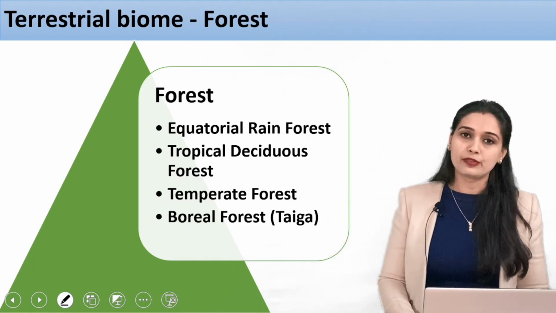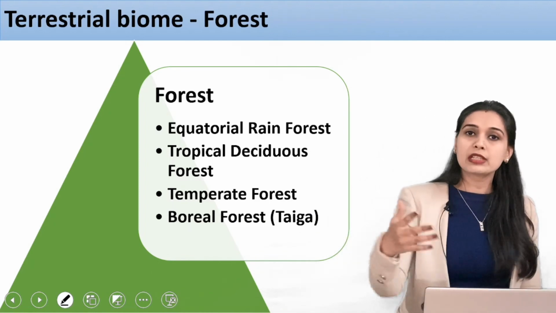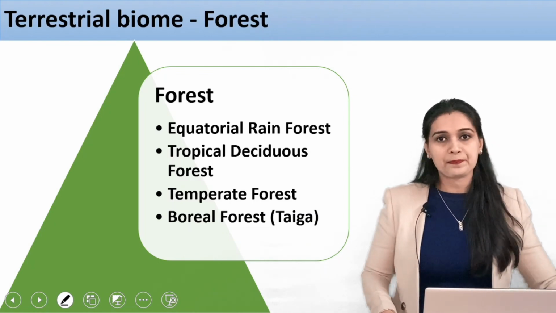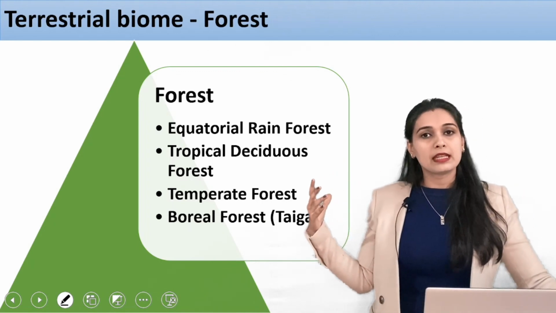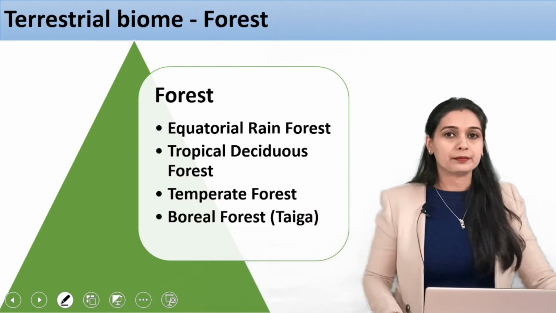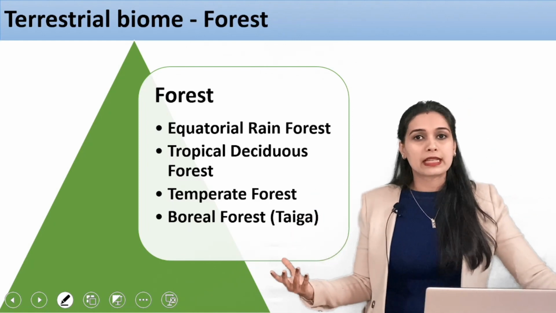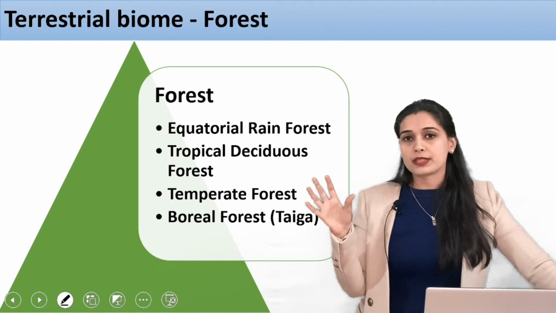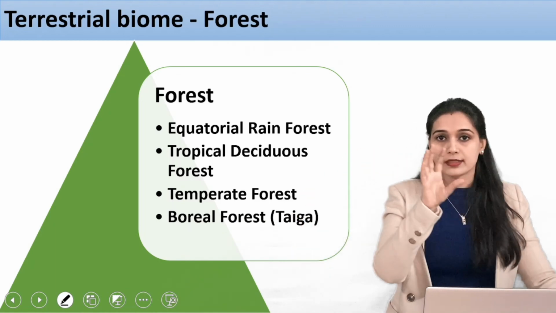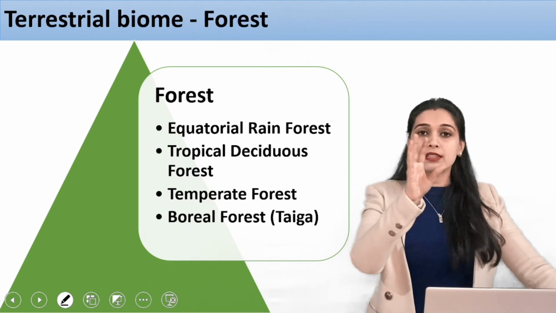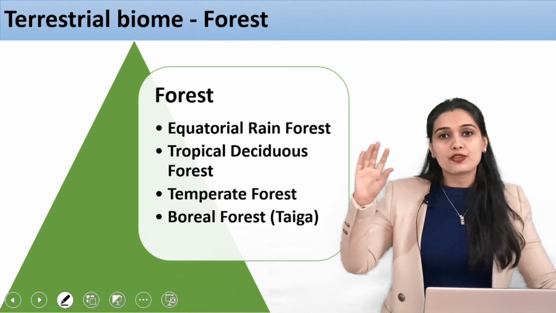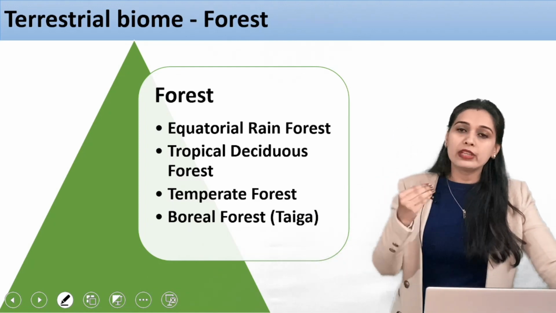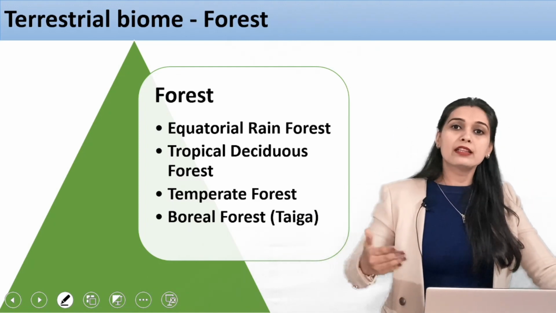If you talk about the forest, there are certain different types of forest. It is not like that if you see a lot of trees, it is the same that you see in India and the same that you see in Canada. There can be a forest land in India, there can be a forest land in Canada. But if you see the trees that are present there, or if you go to Africa where there is rainforest, the trees in a rainforest and the trees in India will have differences. So that is how we are now further subdividing the forest areas.